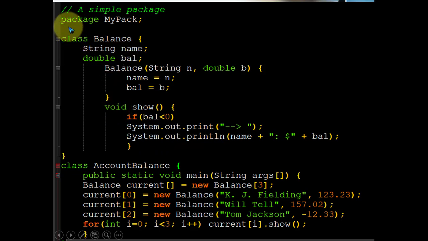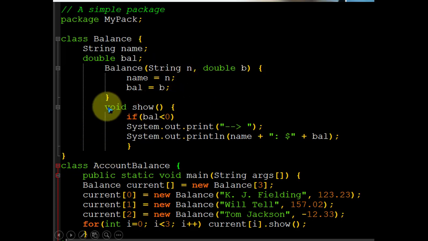Okay, so look here, the first statement is package mypack. The first line is a comment statement, so that doesn't matter. So package mypack, this is the name of my package. Here is a mistake: capital M and capital P, you have to go with small letters. It is recommended, it is not an error, but it is recommended to go with small letters. And now the Balance class belongs to this mypack, and the AccountBalance class also belongs to mypack. Okay, now the package is created, the classes are available, and we just have to try to execute it.